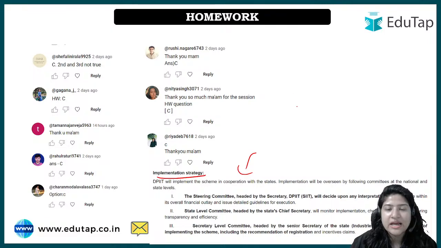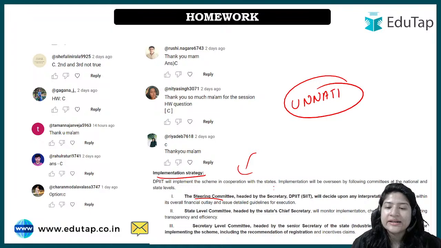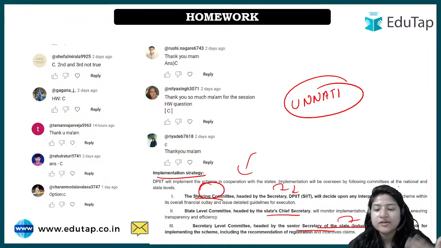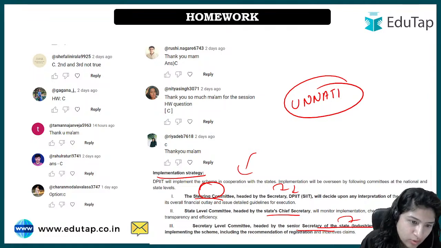the उन्नति scheme that we covered, ठीक है। तो last हमने उन्नति scheme की थी। In that there is a 3 level committee that is there. One is the steering committee at the national level, and that is headed by the secretary of your DPIIT. At the state level it is headed by state chief secretary, and at the ground level, ठीक है, at the tertiary level, it is headed by the senior secretary of the state industries. In the question I have said that the steering committee is headed by secretary of state industries, and hence that was the wrong answer. So Shifali, Gagan and Tamanna, welcome,